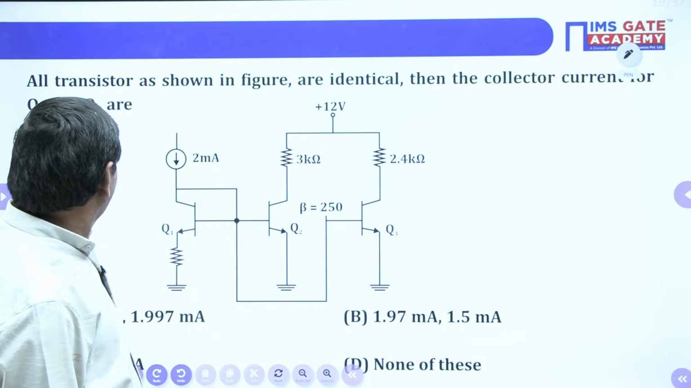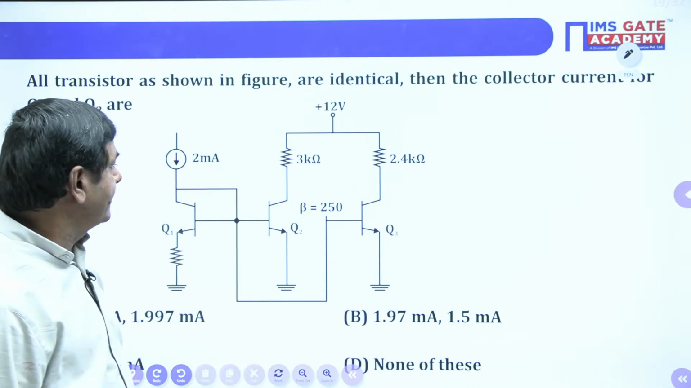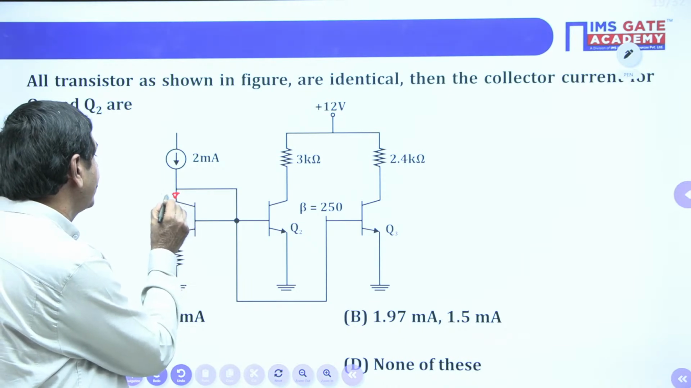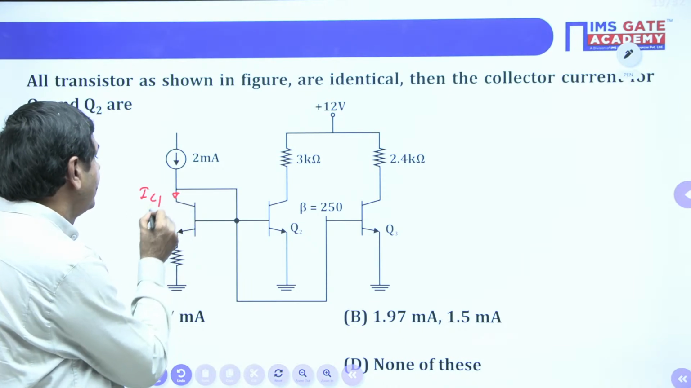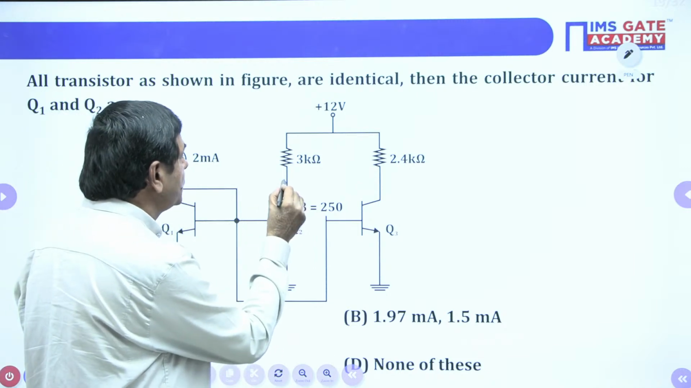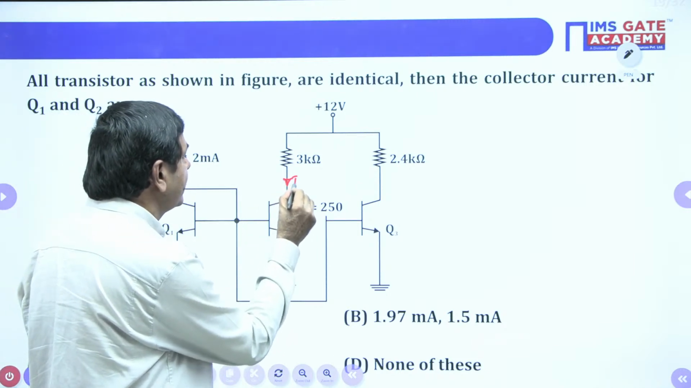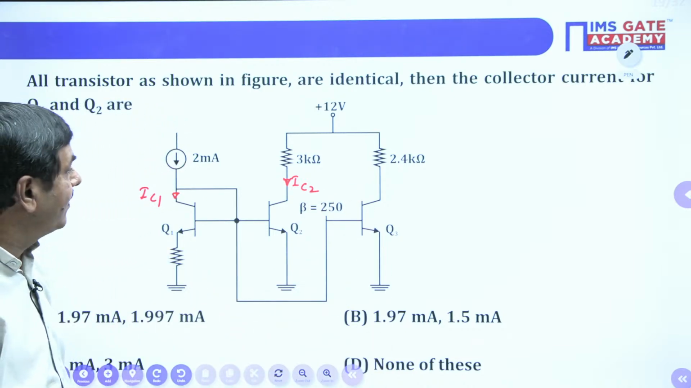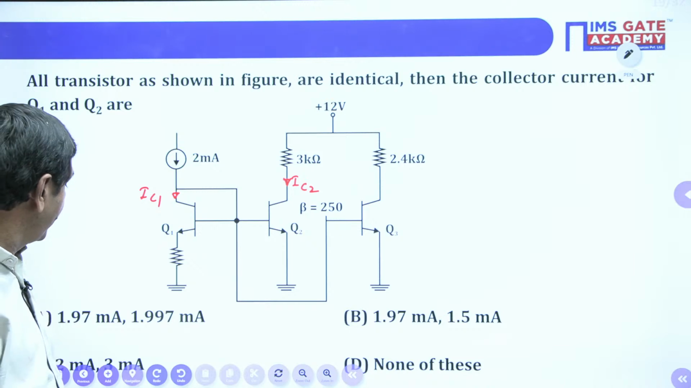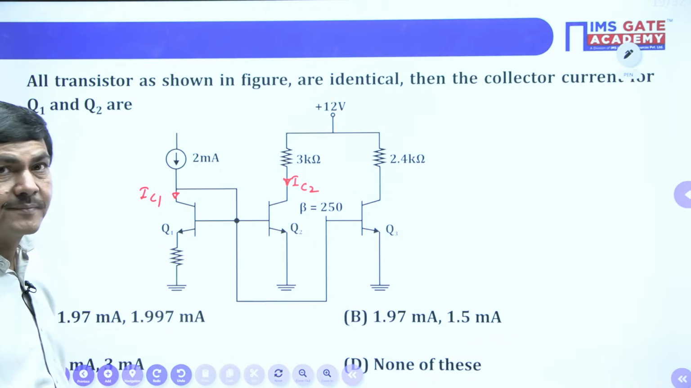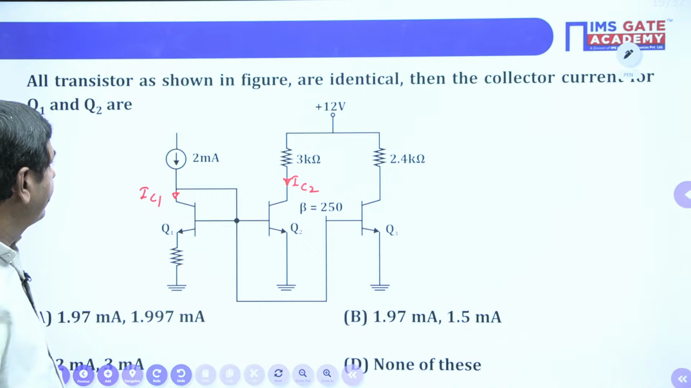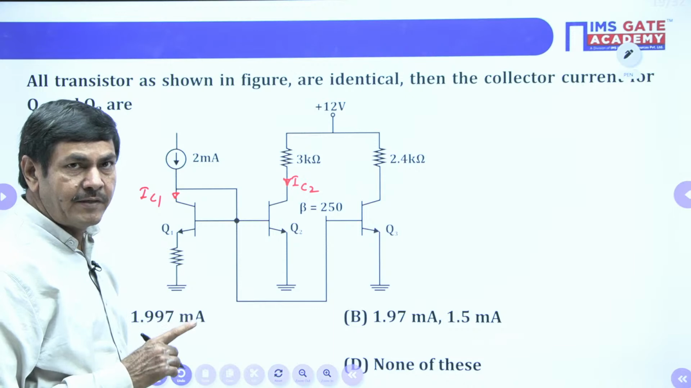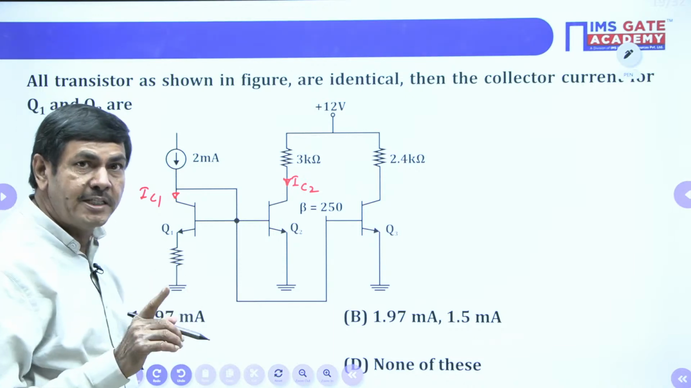Then the collector currents of Q1 and Q2 are asked. We have to find the collector current of Q1 and the collector current of Q2. How can we find the collector currents IC1 and IC2? Four options are given here. Catch my point. The supply current is 2 milliamperes. In the given problem, the supply is connected with 2 milliamperes.